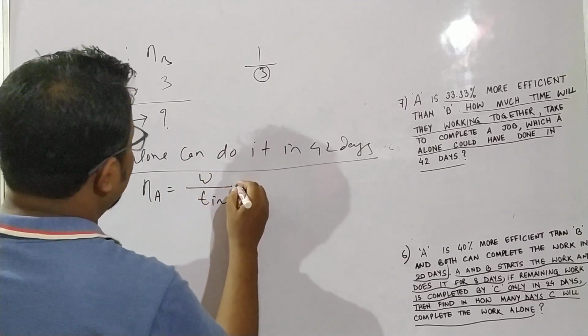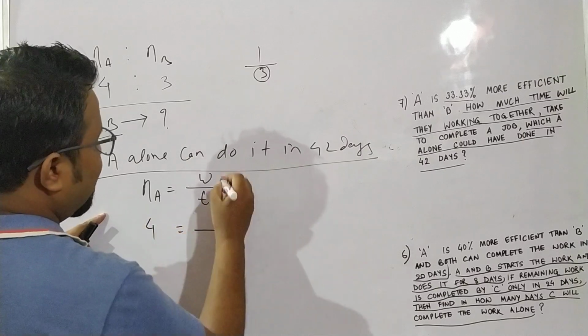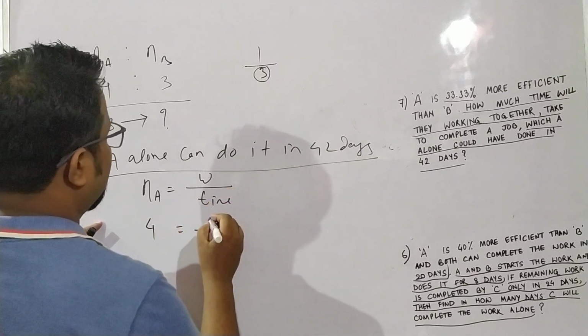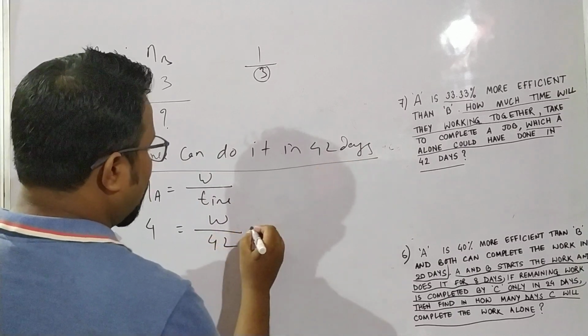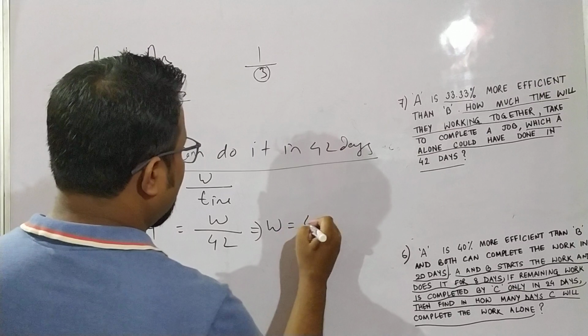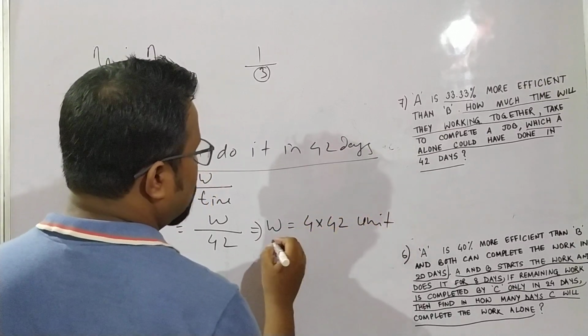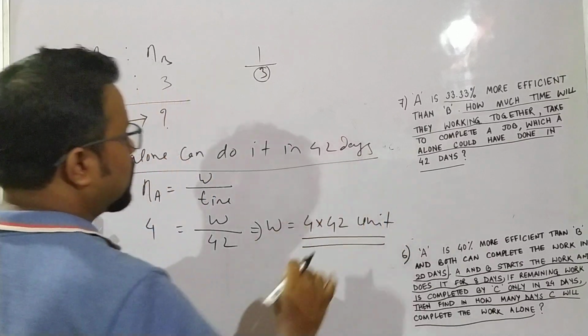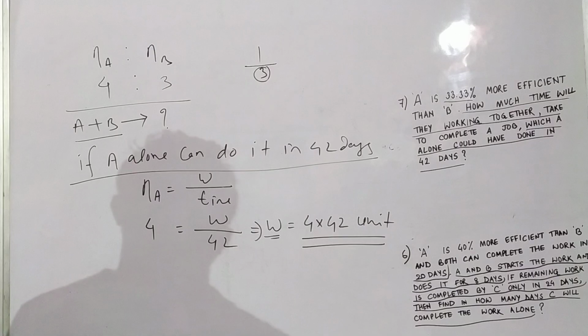Efficiency of A is 4, work we don't know, time is 42 days. So work is equal to 4 into 42 units. So we have calculated the work.